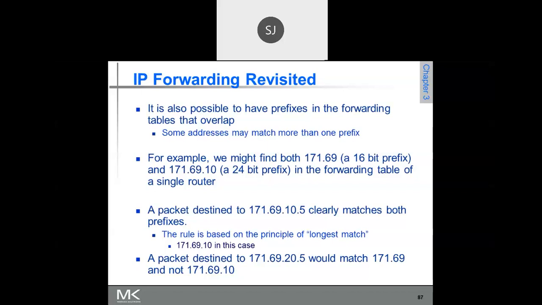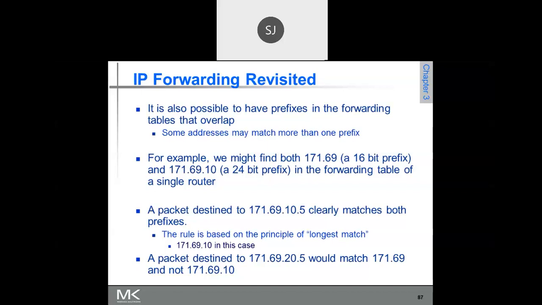Because if I go for class C, the minimum number of IP addresses I get is 256, because 8 bits are reserved for host ID. If I go for class B, the minimum is 2 raised to 16. If I go for class A, it is 2 raised to 24. So there is a lot of rigidity; it is not flexible.